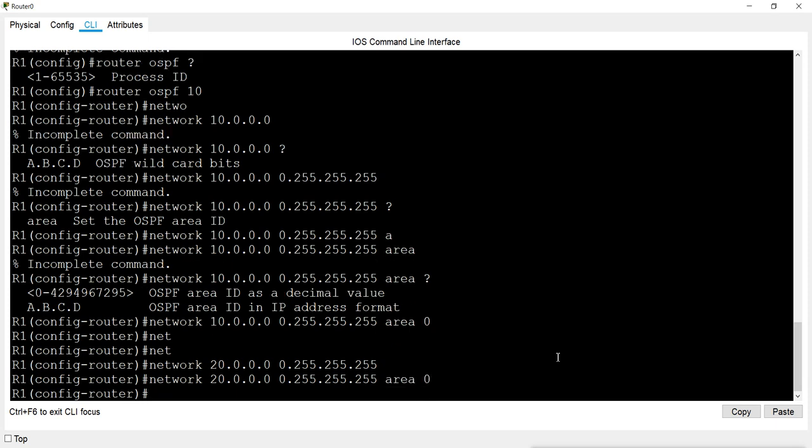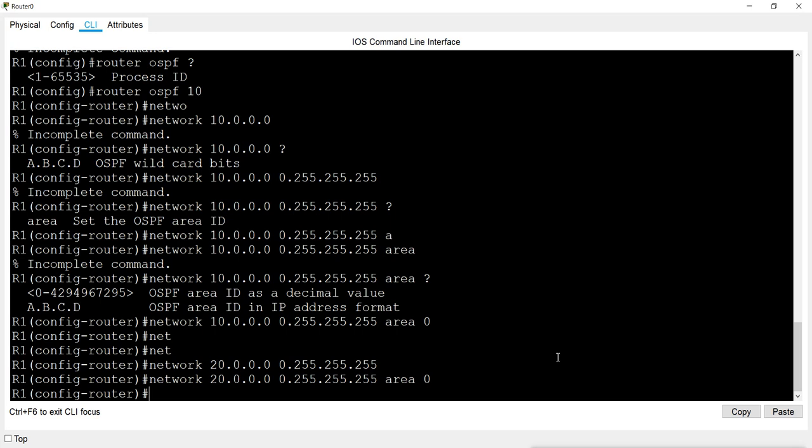Now in this CCNA level, we do single area routing. In single area routing, that means all the networks in our routing will be in the same area. So if my network 10 is in area 0, the other networks will also be in area 0.